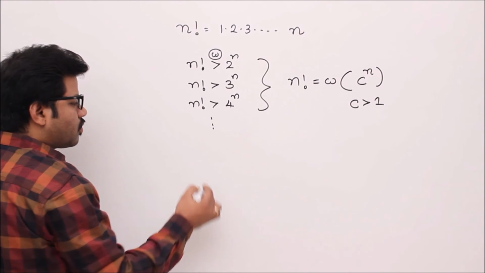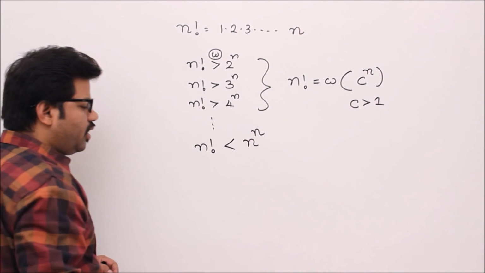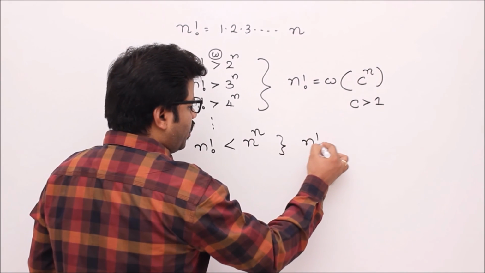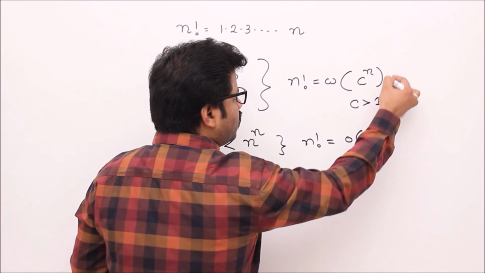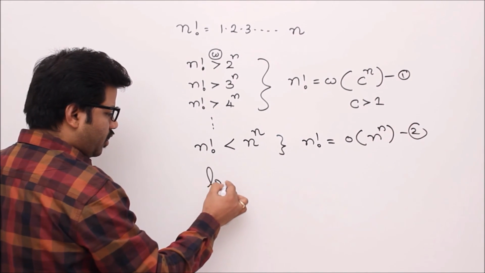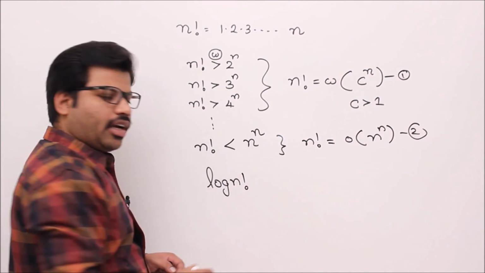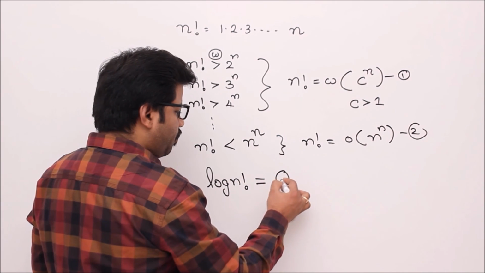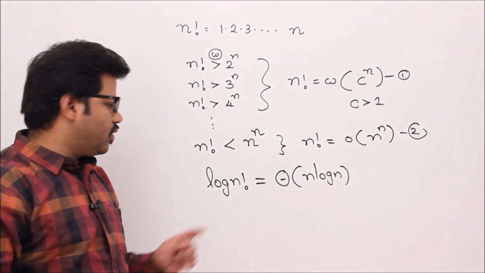Second, n factorial is smaller than n power n. You can easily observe it. So that also you remember. I want to say that n factorial is small o of n power n. So this is the second thing. Now the final result is log of n factorial. Most of the time in algorithms, time complexities will become log of n factorial. That log of n factorial is exactly equal to theta of n log n. You remember it.